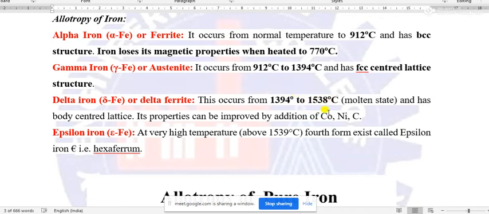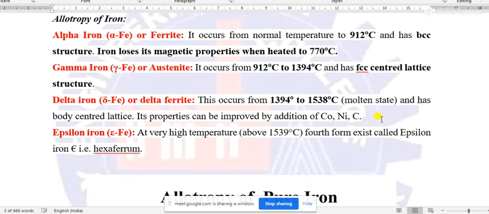for civil engineering structural material of steel, because 1540 degrees Celsius is the melting temperature of iron, and at this temperature iron is mixed with a specific amount of carbon to make steel, the construction material steel. That's why this temperature, 1538 or approximately 1540 degrees Celsius, is very much important.